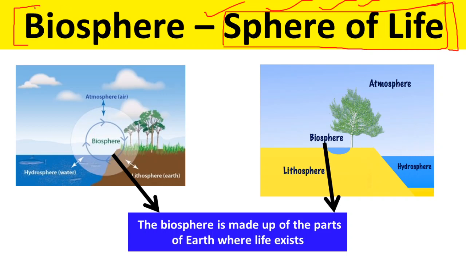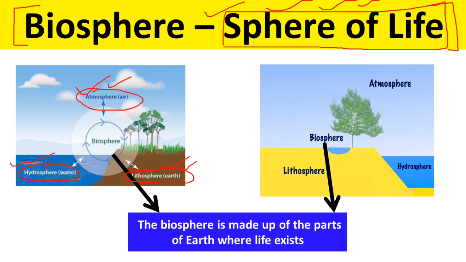You must have studied about it in class 7, I guess, about different spheres of earth like lithosphere, atmosphere and hydrosphere. So what is lithosphere? Look here. Lithosphere is the land part of the earth, okay. Hydrosphere is the water body of the earth, and atmosphere is the air body of the earth, okay.